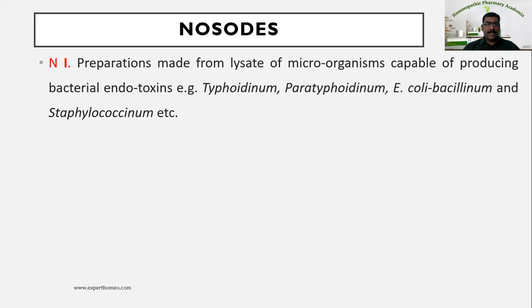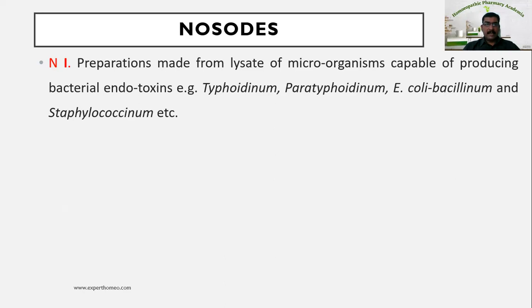N1 are preparations made from lysate of microorganisms capable of producing bacterial endotoxins. So these are killed bacteria which produce endotoxins.